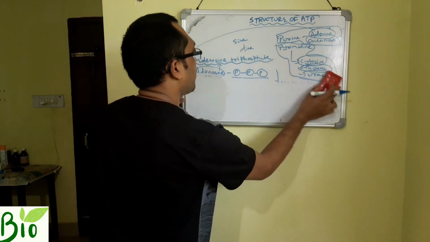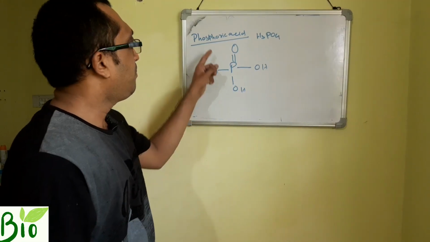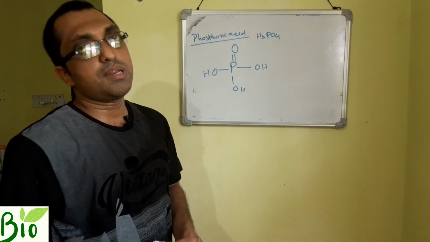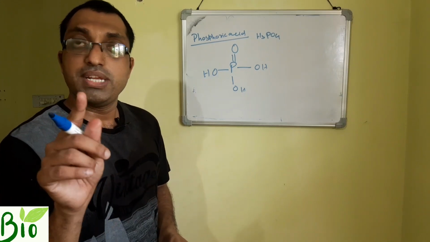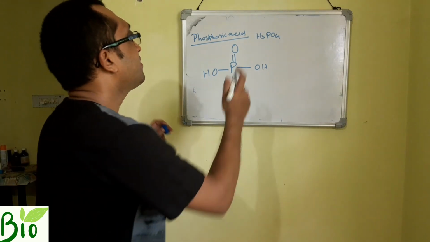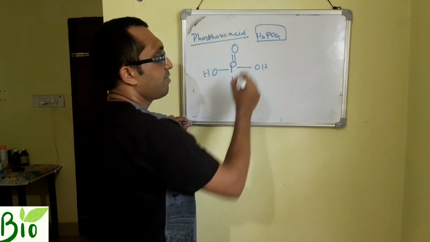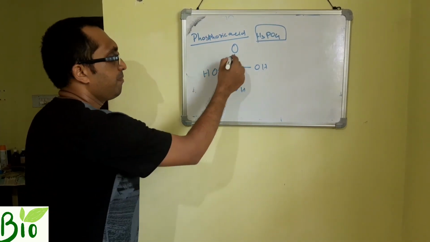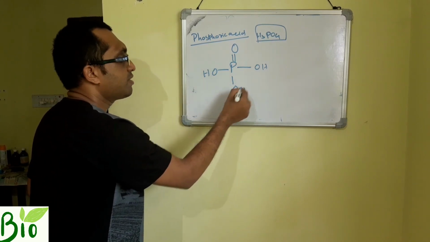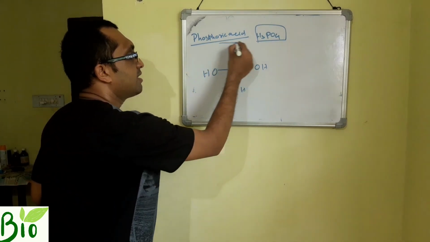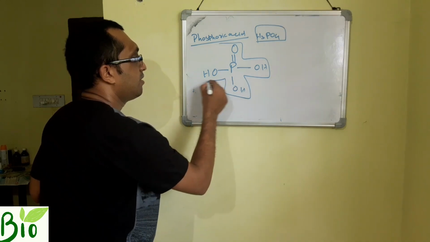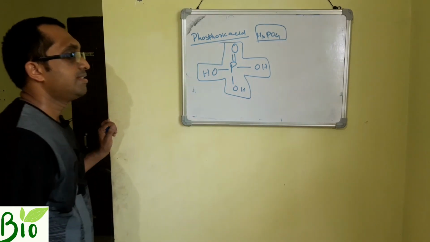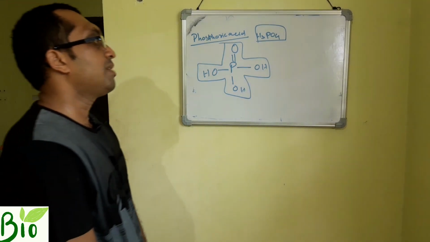Adenosine triphosphate. Students, we will first clear up phosphoric acid. The phosphoric acid present in ATP is H3PO4. You know the formula, so the structure is like that. What is the valency of P? 5. Then O number is 4 and H number is 3. This is the structure of phosphoric acid.